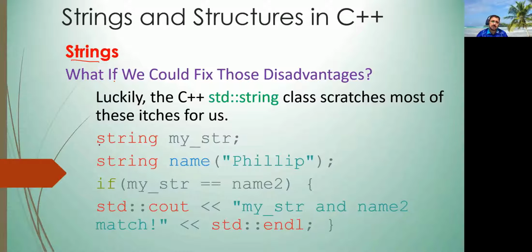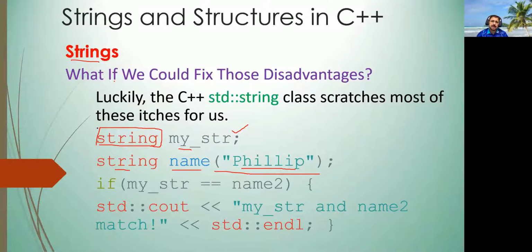In this one, you see, it's quite easy. We will use the class name as a data type, string, and then you can declare any variable like string myString, string name, string address, whatever. So this is the way of declaration. If you want to initialize at the same time, then you can use the string constructor, like string and the name of the variable, and in brackets you can provide any value.